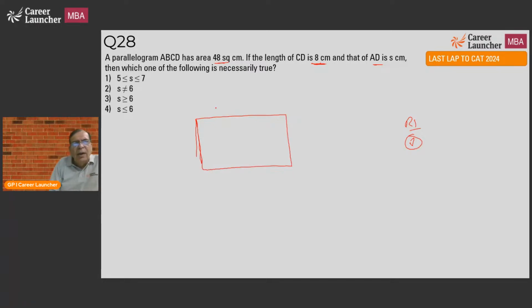Okay. Now, if this is 8, the altitude will be 6. There is a rectangle, na? Now, if I change it like this, now look at this one. There is also a rectangle, same base and same altitude. So what is this telling me?